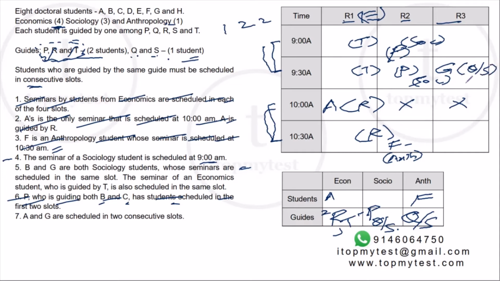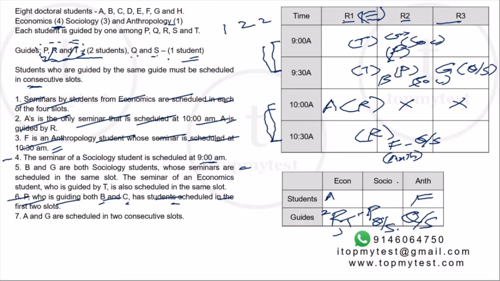G is guided by the other professor in sociology, which is Q or S, right? So B will come here, which means that the other student guided by P, which is C, will be in the first slot. Other student guided by P will be in the first slot, which means F, who is also in the last slot, will be guided by Q or S.